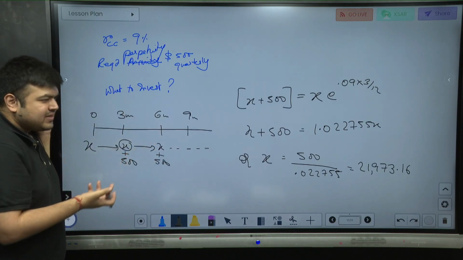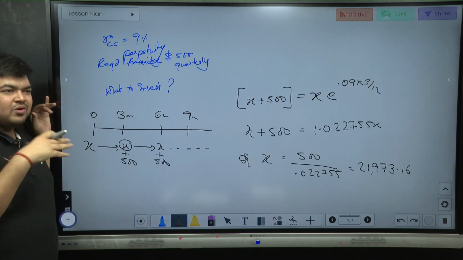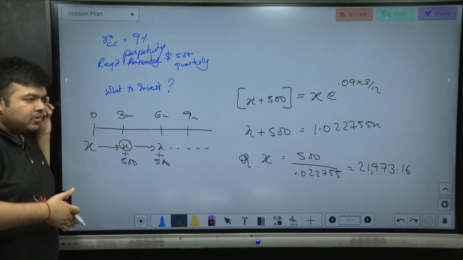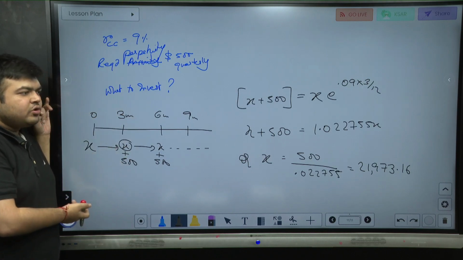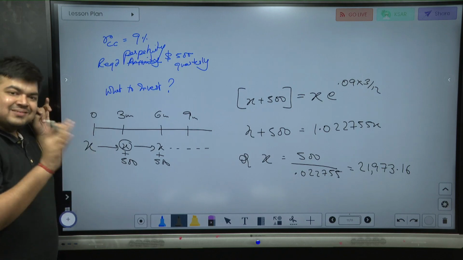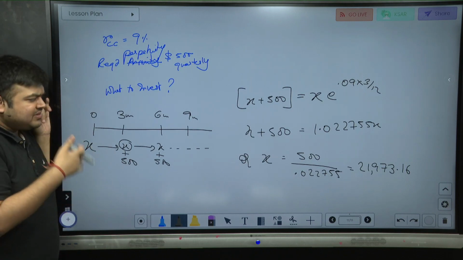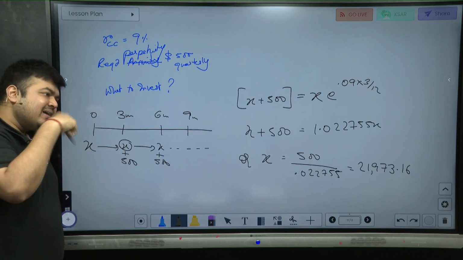Normally, students would do the second one. But if I do not want to mug up the formula or just convert mechanically from continuous to EAY to quarterly and then apply the formula, I want to know the logic also. Why can't I do it this way? If I'm investing an amount X, X is what we need to find out, right? So if I'm investing X, that needs to become X plus 500 because I'm going to take out 500. So X again gets reinvested at the same rate.